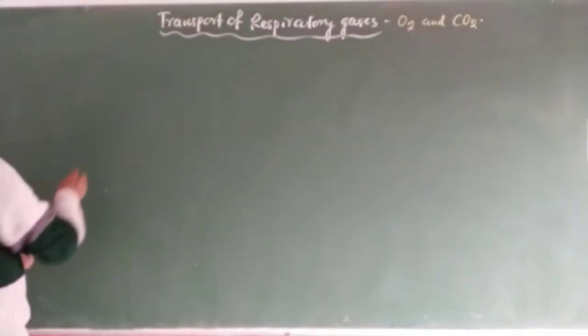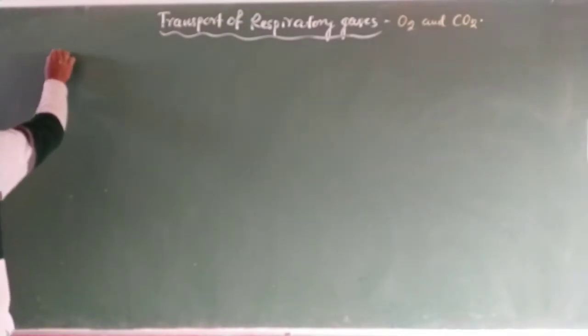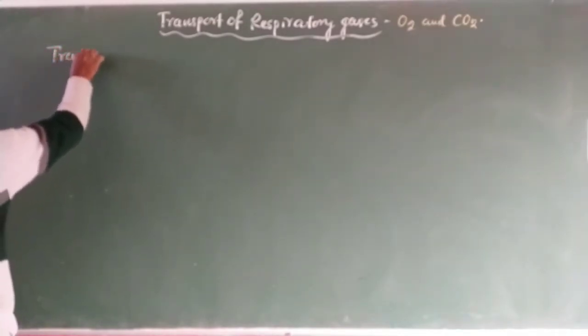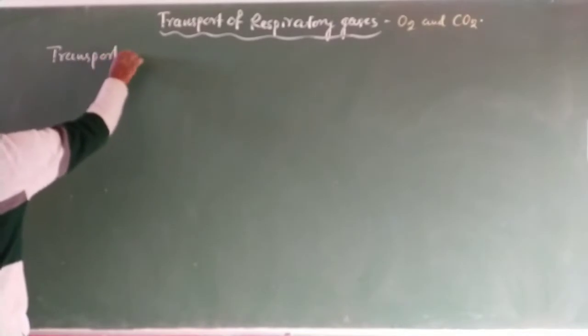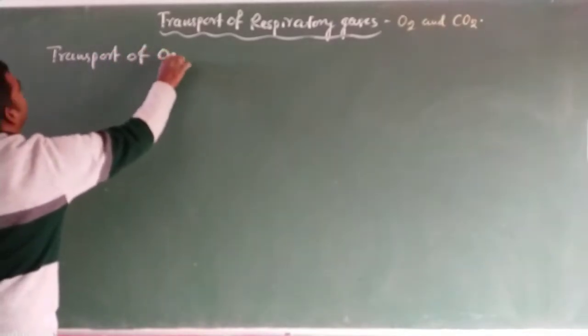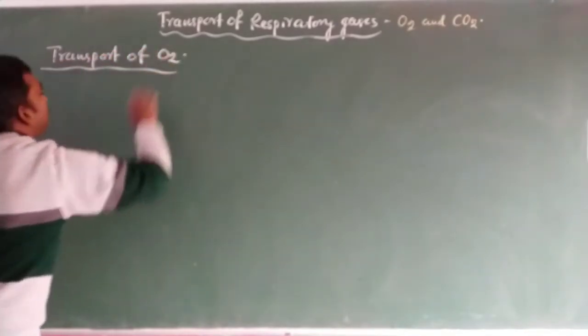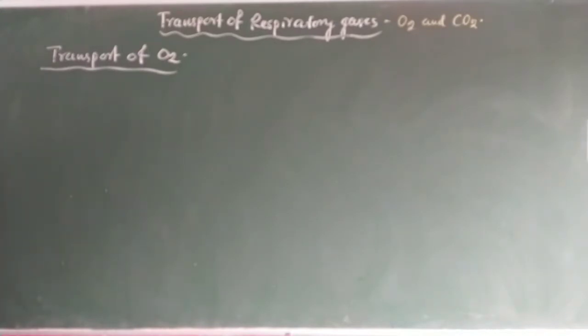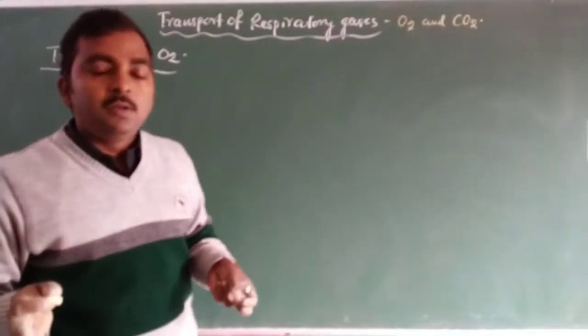So the first topic is the transport of oxygen. Let us discuss how the transport of oxygen takes place in our body.